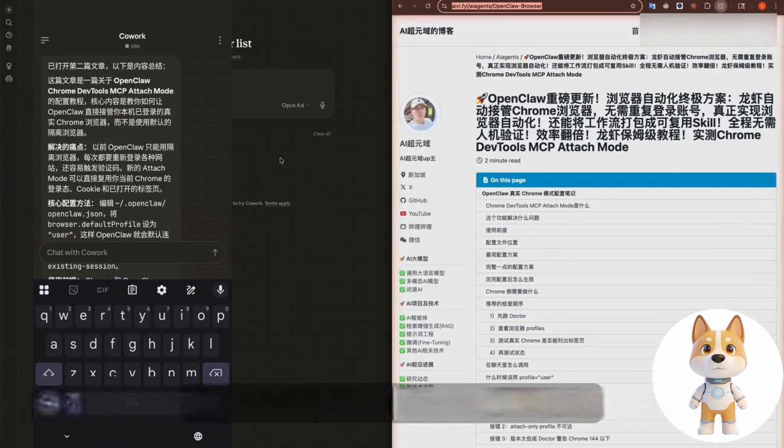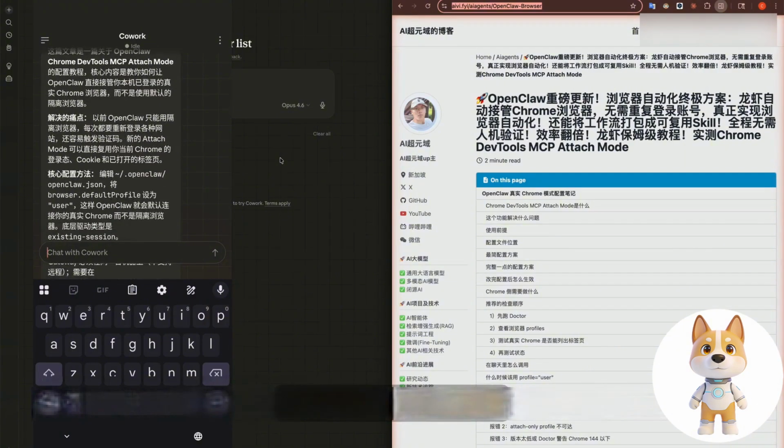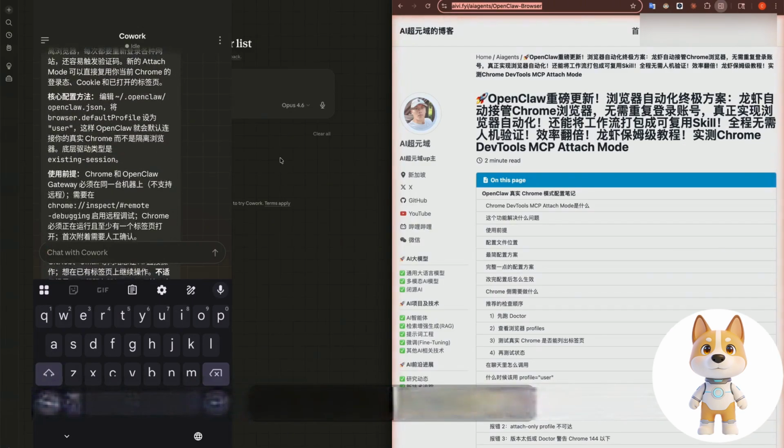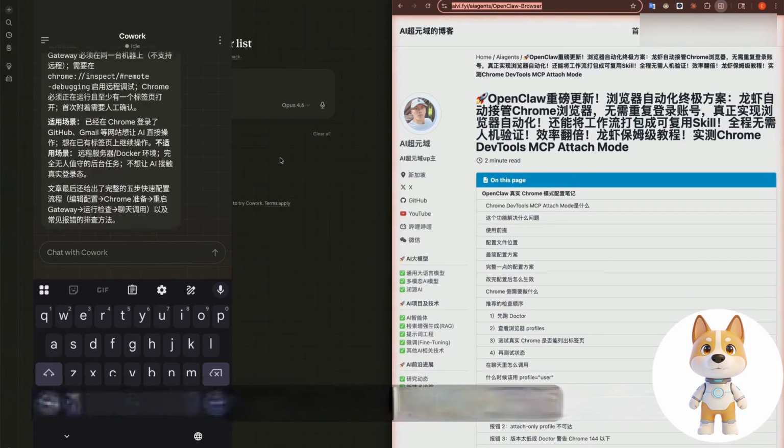The core content is how to let OpenCloud take over the native real Chrome browser. Then here is the solution to the pain point. There are also core configuration use prerequisites, etc. We successfully implemented it through the cloud on the mobile phone. He manipulates our computers to perform related tasks.